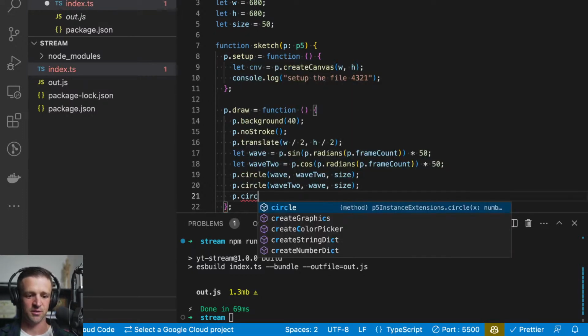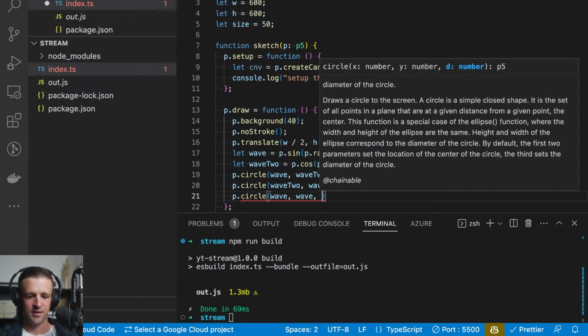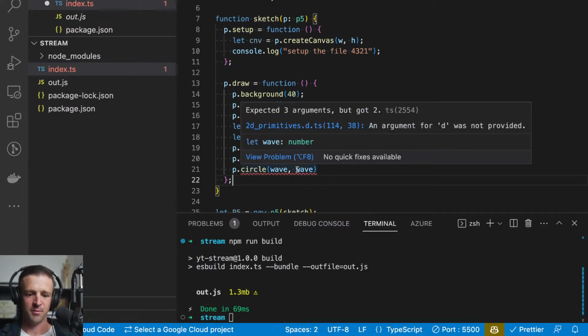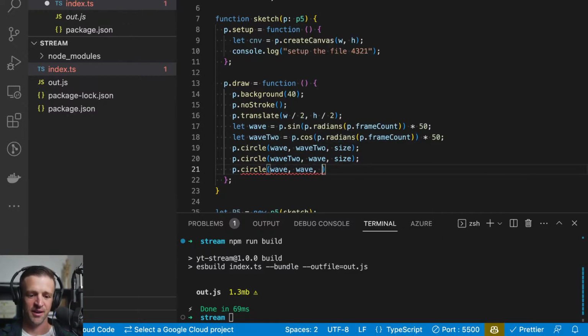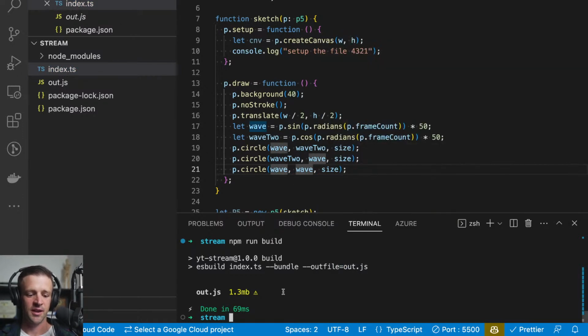It's like p dot circle, and I could say wave, but if I'm typing it wrong, then it's underlining it in red, and it's going to tell me expected 3 arguments but got 2. And this is happening before compile time. Normally, if we were just in JavaScript, these errors would be coming to us after we compile, as we were running the code on our live site, right? So this is a big improvement in terms of catching errors early, and just making our code quite a bit more protected.